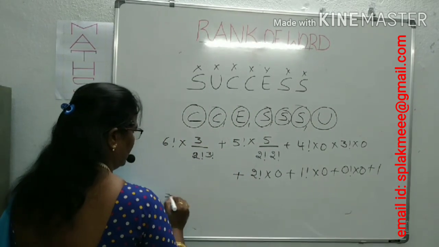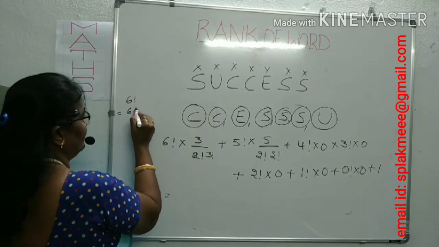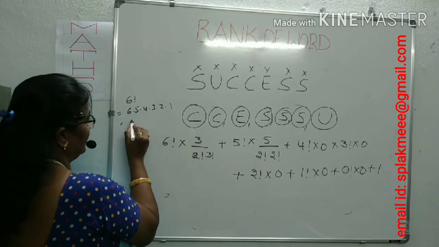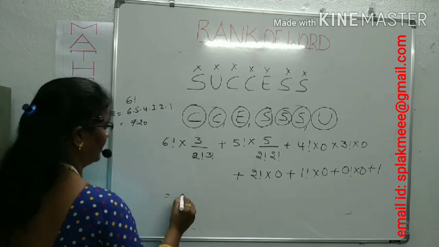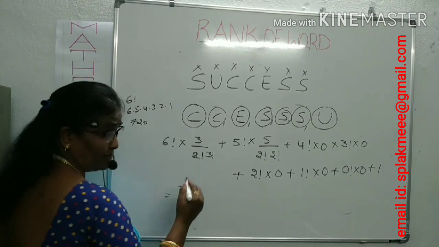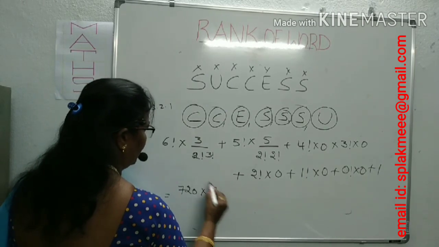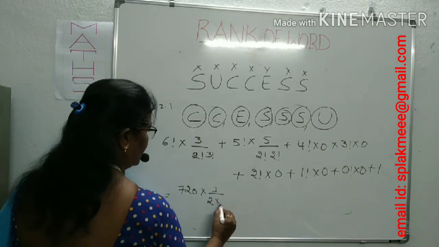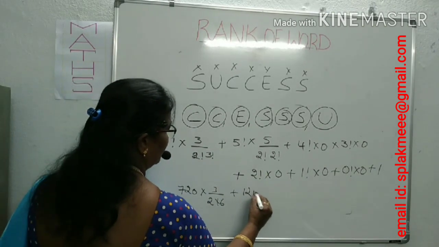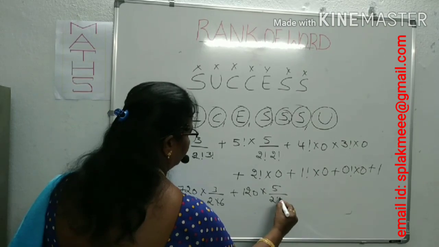Now what is this? 6 factorial. 6 factorial is what? 6, 5, 4, 3, 2, 1. By taking the calculation, this becomes 720. Most of you know about the factorial notation, even if a few of you don't know, please watch this video. 3 by 2 factorial is 3. 3 factorial is 6. Plus 5 factorial is 5 into 4 into 3 into 2 into 1, that is 120. Now what I did: 120 into 5 by 2 into 2.